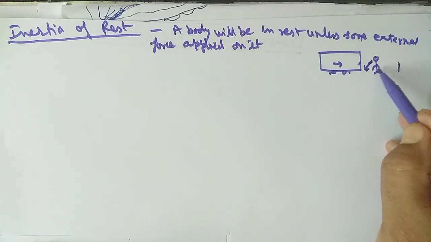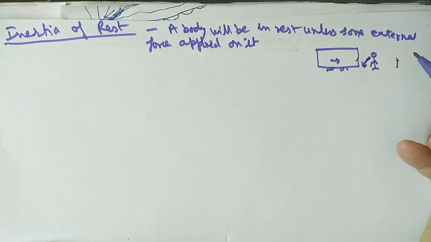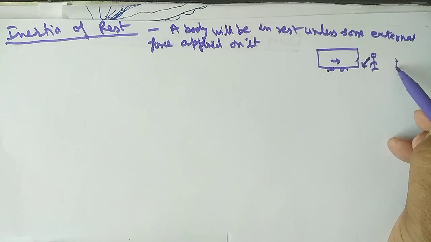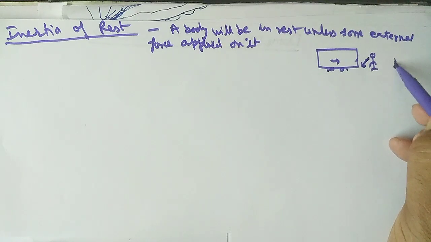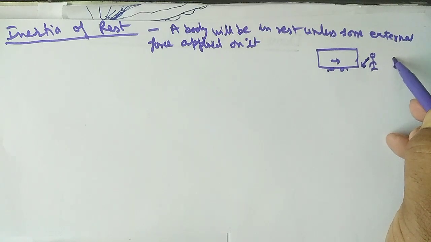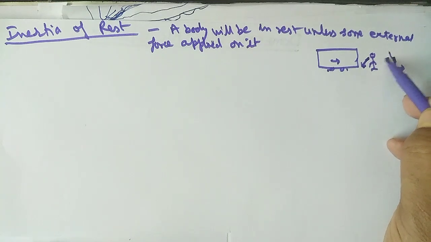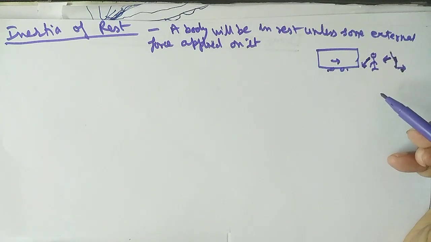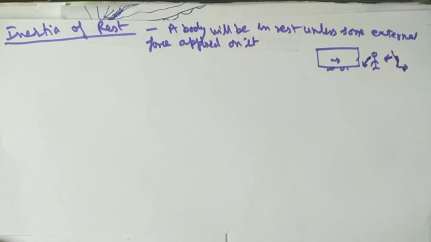Suppose this is the body, in its position when the bus is not moving, and suppose the bus starts moving. The lower portion of your body will start moving in the forward direction, in the direction of the bus, but your upper portion will not move suddenly. It will not share this velocity. So you will feel that you are falling in the backward direction. So this is the example of inertia of rest. Many more examples you can see.